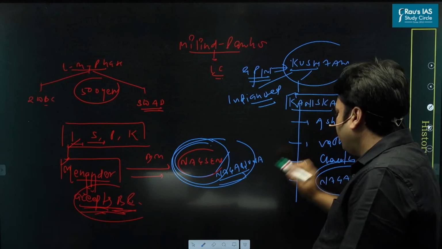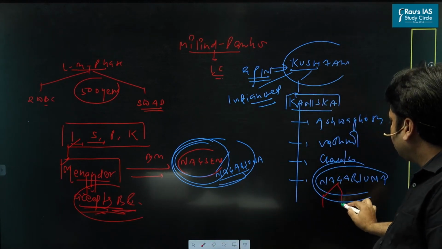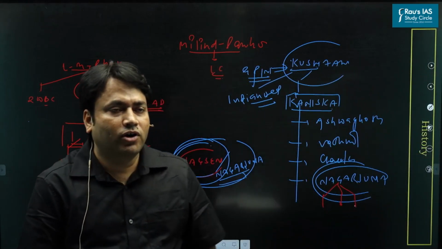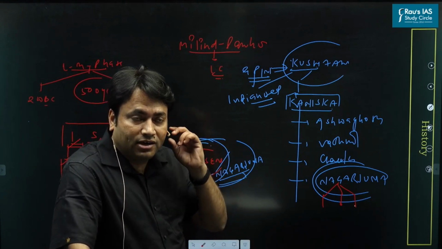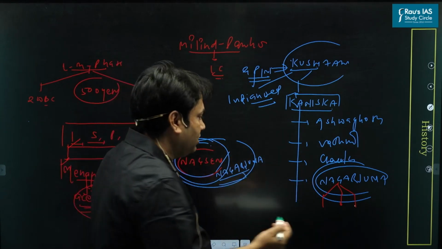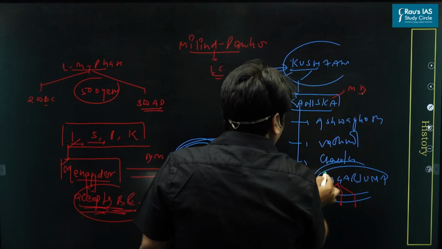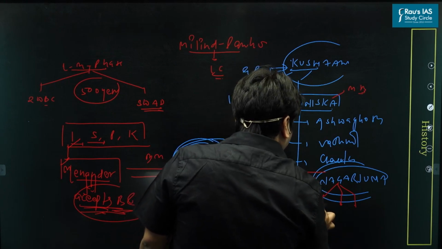Okay, so here we are also talking about Nagarjuna. Look here, this is one famous name. And Nagarjuna is a Buddhist thinker, especially a Mahayana Buddhist thinker. Kanishka was a promoter of Mahayana Buddhism. So Nagarjuna, Mahayana Buddhist thinker, and he is known for what?